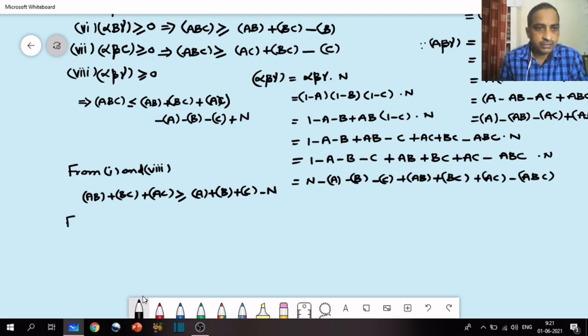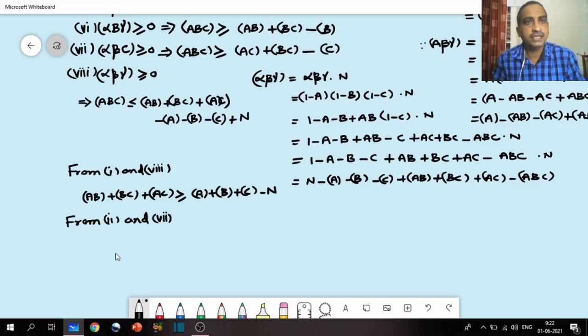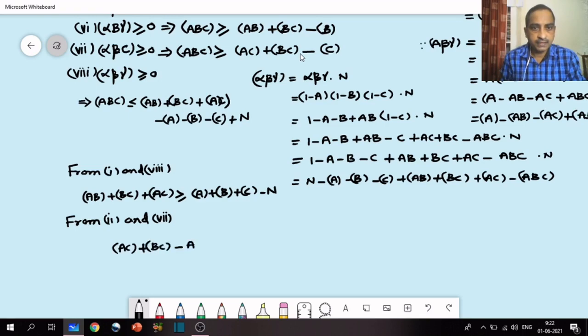So next, from 2 and 7. The seventh equation is ABC greater than or equal to AC plus BC minus C, and the second is ABC less than or equal to AB. So from this we can write AC plus BC minus AB less than or equal to C.